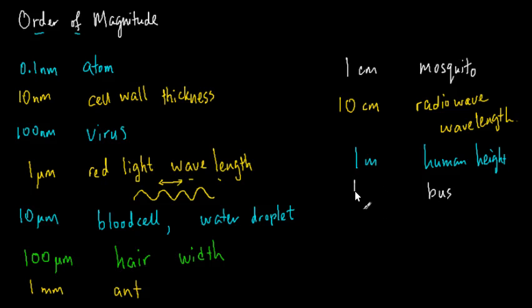The length of a bus is of the order of 10 meters, and perhaps a football court. That would be of the order of 100 meters. The actual thing is probably a bit longer, but maybe not more than a few times of 100.